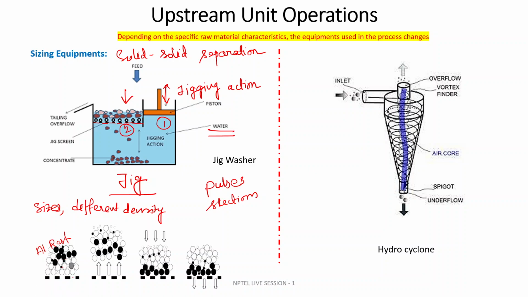At first all the particles are at rest on the screen, and when you give the stroke, you place the piston in a downward direction, and it will create a pressure of water that pushes the particles above the screen. This initial condition is called pulsation.